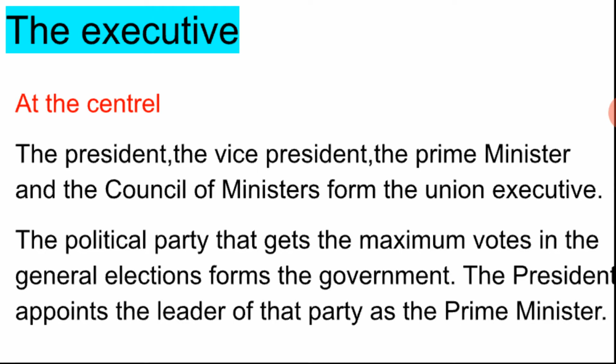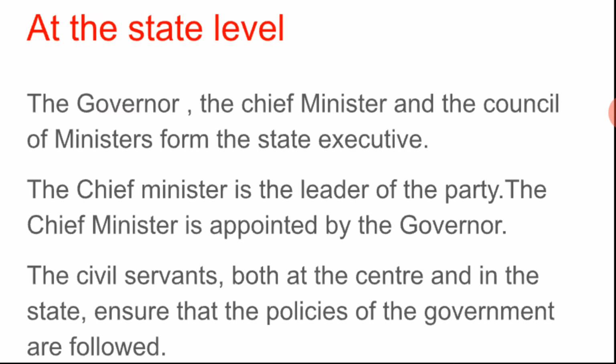The prime minister and the council of ministers are responsible for the smooth running of the government. They are responsible for our government. At the state level, the governor, the chief minister and the council of ministers form the state executive. Who form the state executive? The governor, the chief minister and the council of ministers form the state executive.